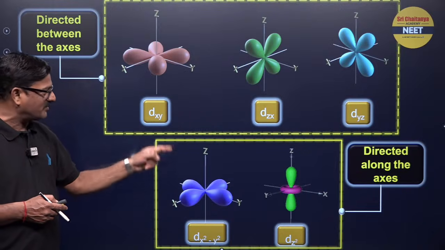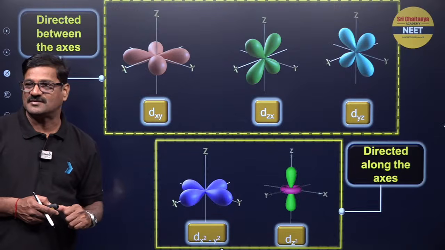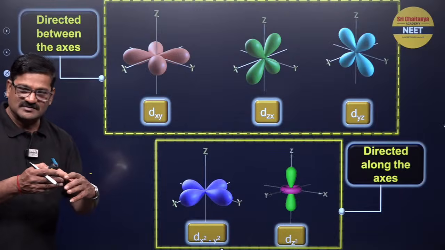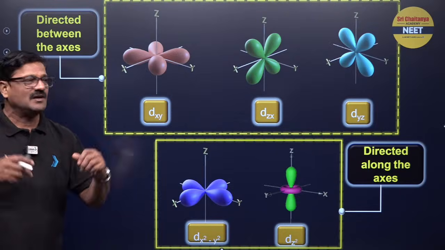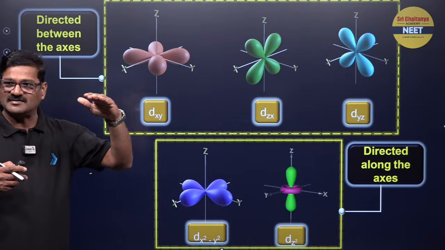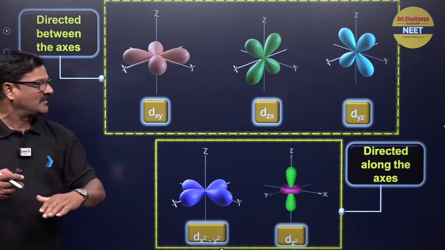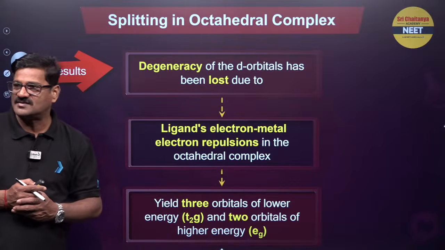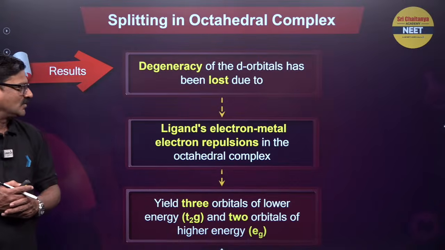Do you understand, beta? More repulsion means they are energetically high, less repulsion means they are energetically low. Fine. And the degeneracy of the d orbitals has been lost due to the repulsion.